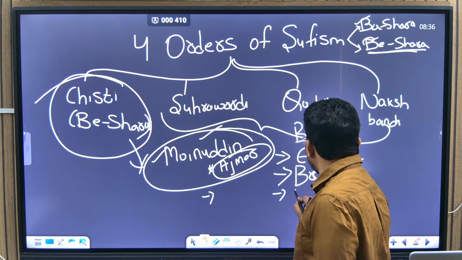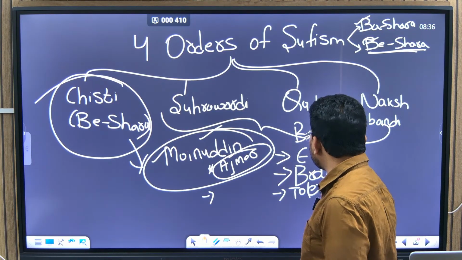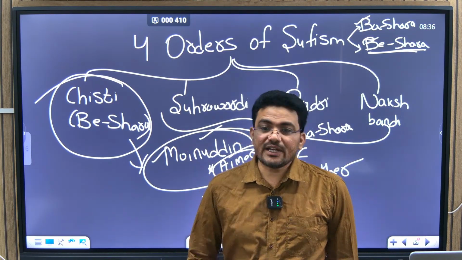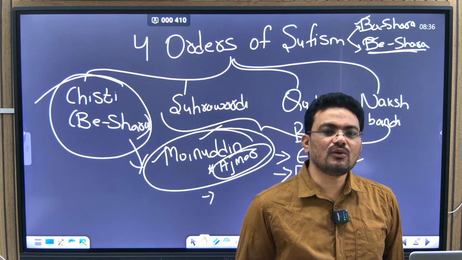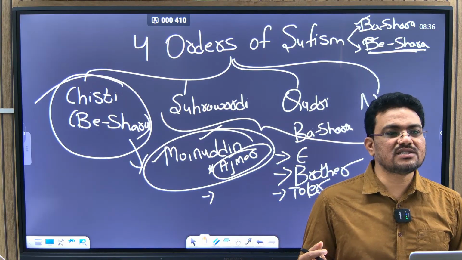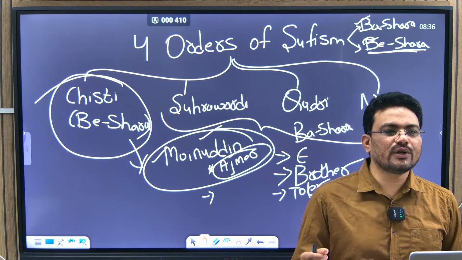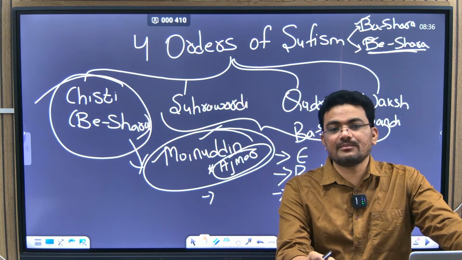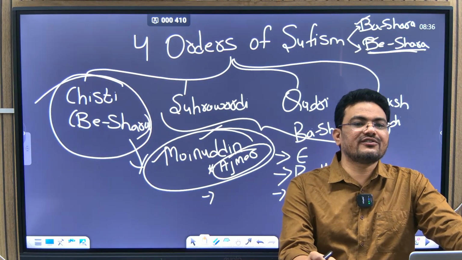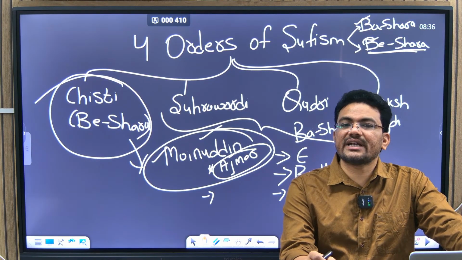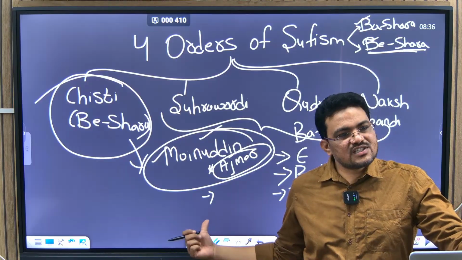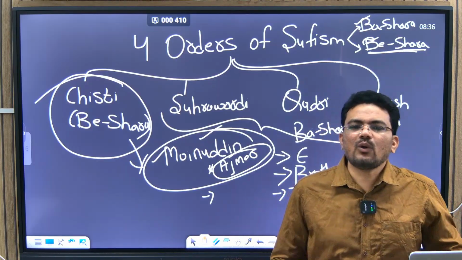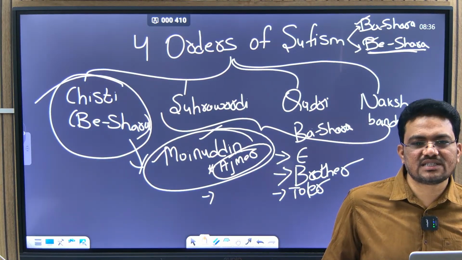So tolerance was promoted, benevolence, brotherhood among religions, good value orientedness. Whatever we have seen in Buddhism and Jainism, good life conduct and all these things were propagated by the Chisti saints. Now we will see some of the important Chisti saints.